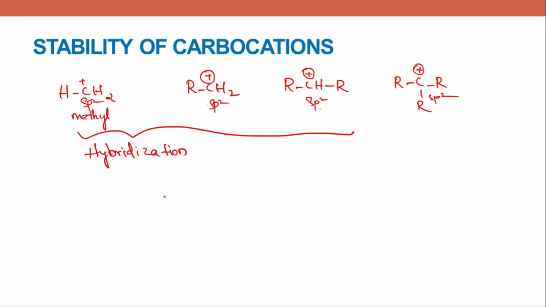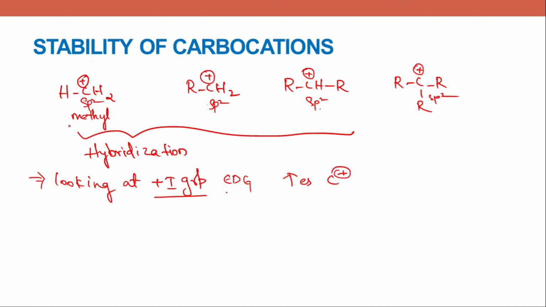So how can we compare the stability of these carbocations? We'll look at positive I groups, because the positive charge on this atom denotes that it has a lack of electrons. It is looking for electrons. It is ready to accept electrons. So electron donating groups attached to this carbocation increase the stability of the carbocation. In methyl carbocation, you don't see any plus I group.